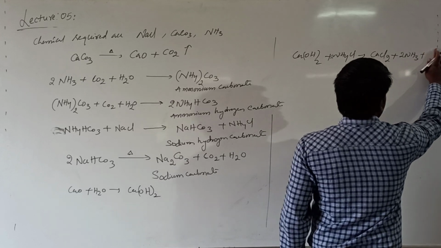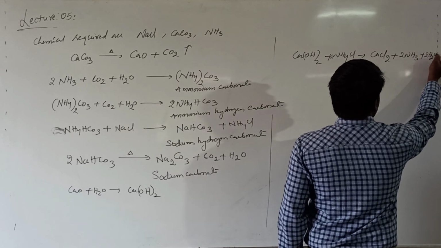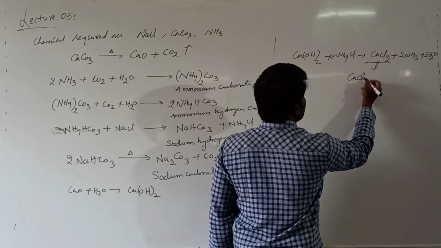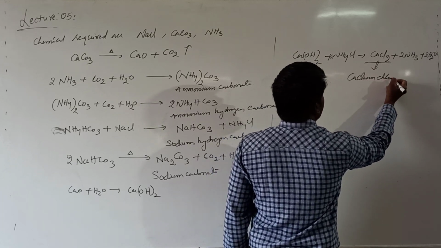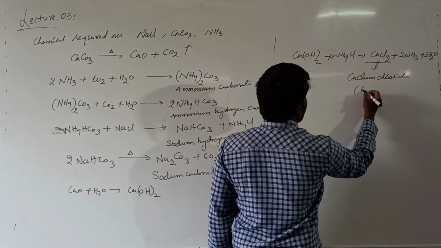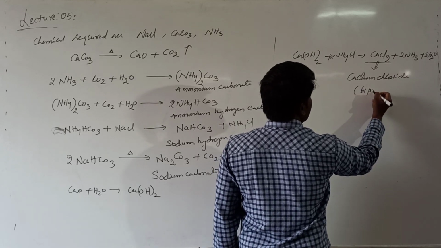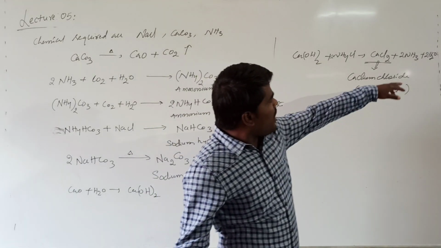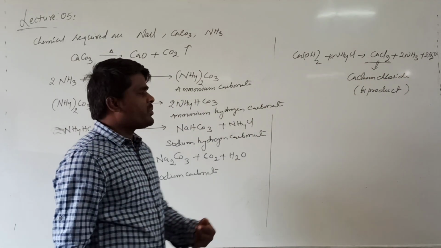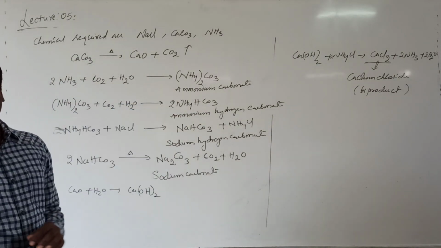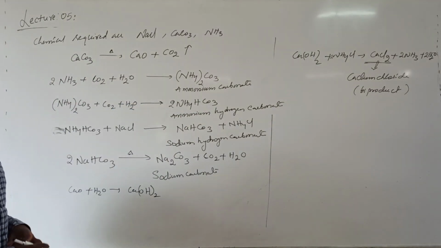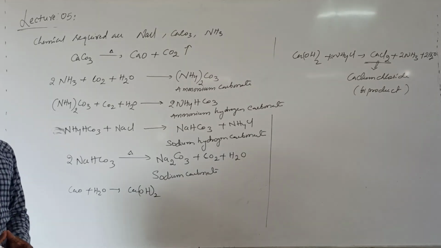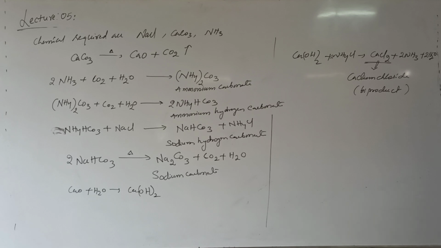Calcium chloride is the byproduct in the Solvay process. The ammonia produced is recycled in the preparation of ammonium carbonate. Right? This is the commercial production of sodium carbonate in industry. Is that clear?